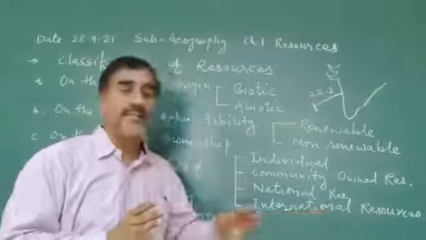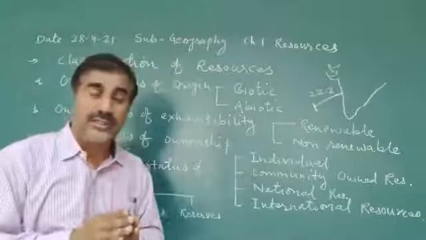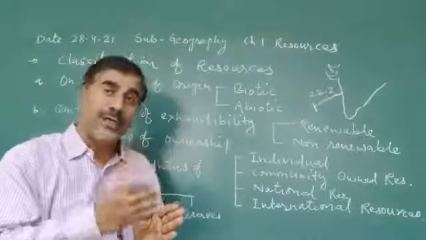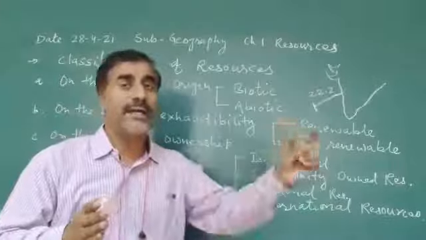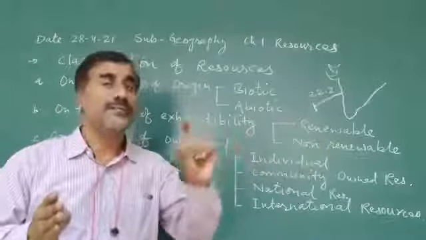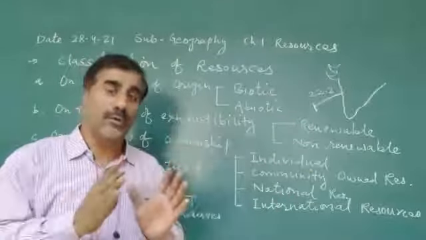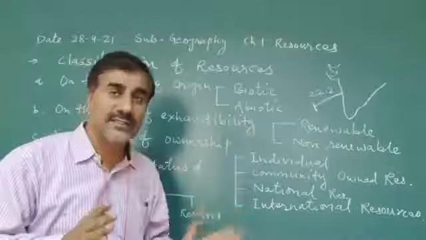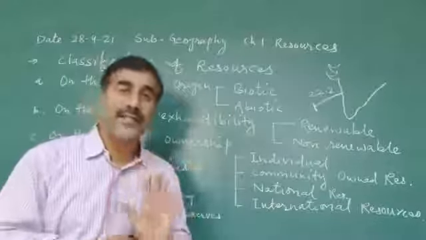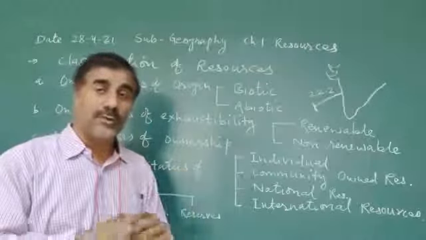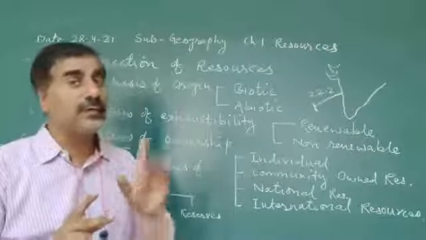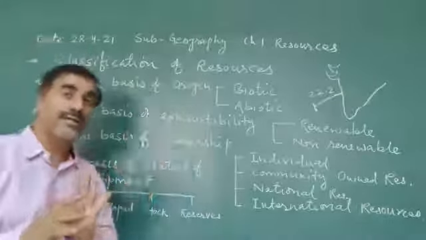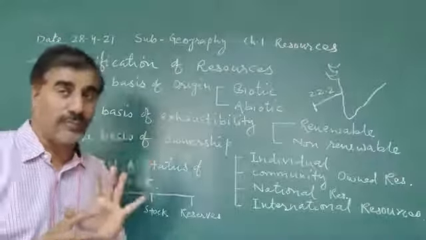After 200 kilometers of any nation's border or any political border, such resources are considered international resources. No specific country can utilize such a resource without permission of international bodies or UNO.